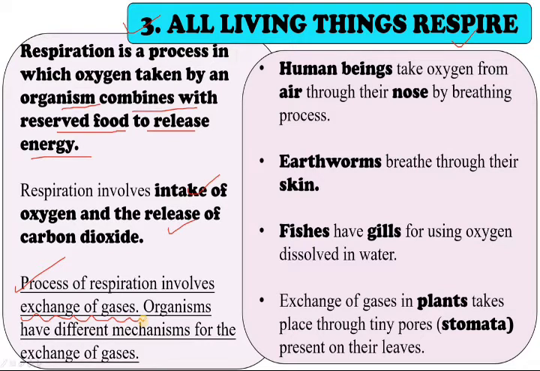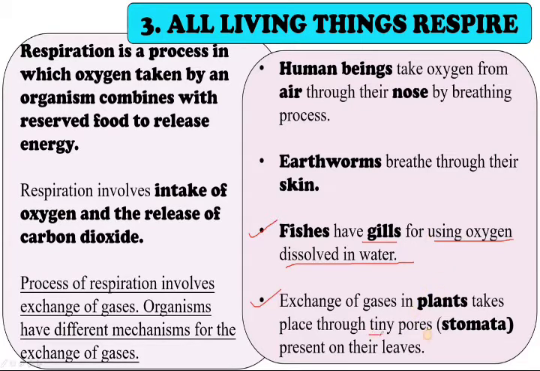Human beings take oxygen from the air through their noses by the breathing process. Earthworms breathe through their skin, and fishes have gills for using the oxygen dissolved in water. Fishes have gills so that they can absorb dissolved oxygen.